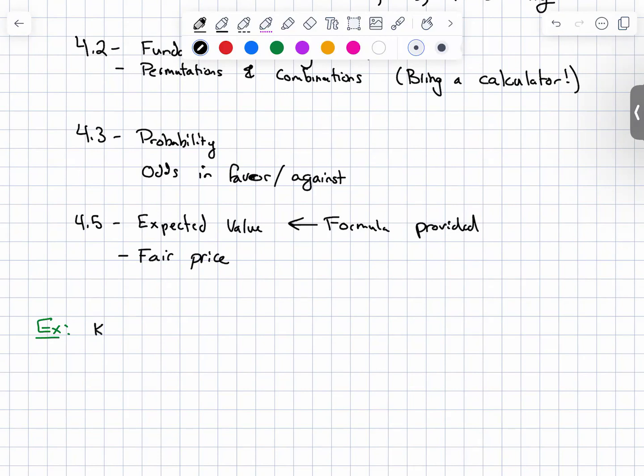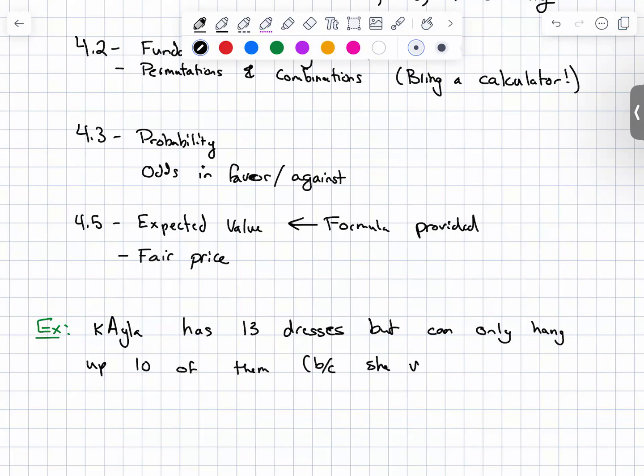So let's call her Kayla, because that's not her name, but hopefully you can see that I have capitalized the wrong letter. Kayla has 13 dresses, but can only hang up 10 of them because she never buys enough hangers.